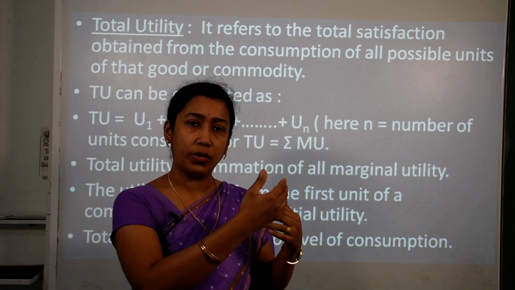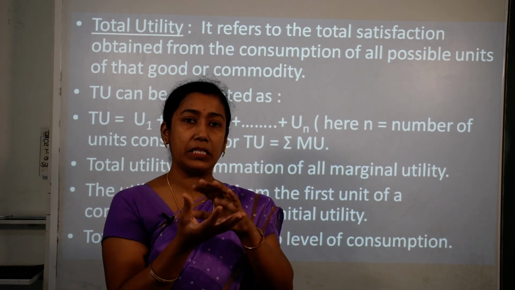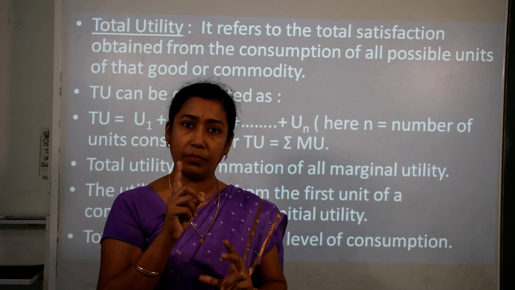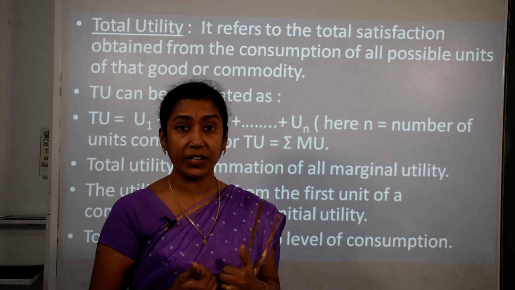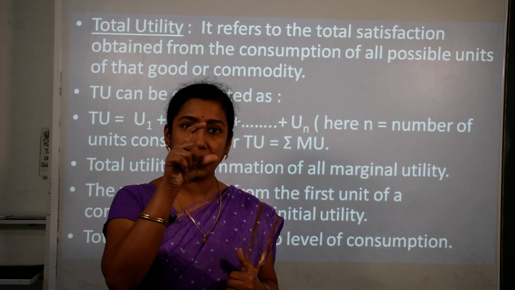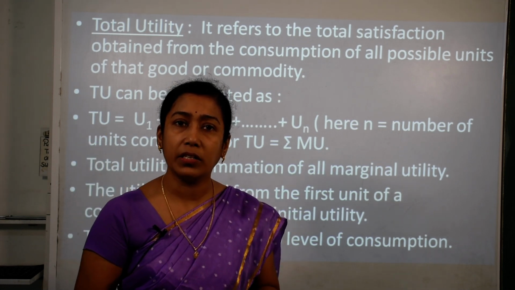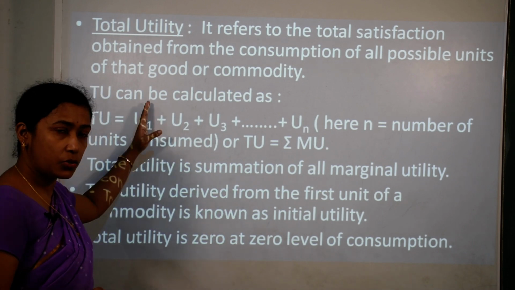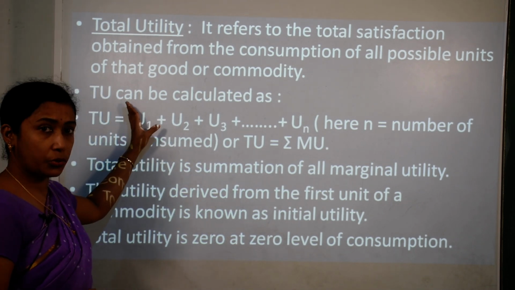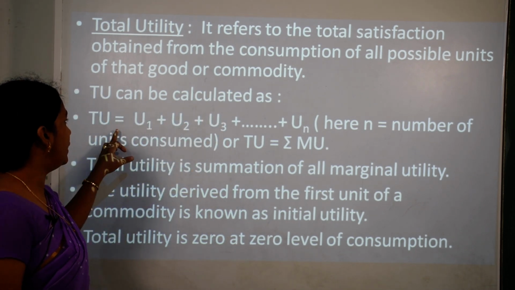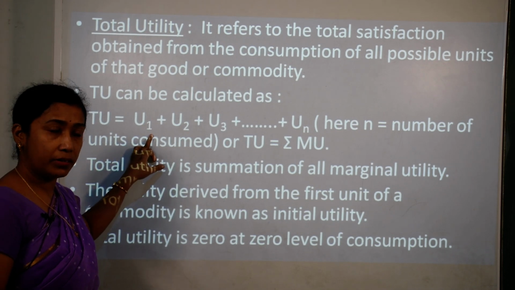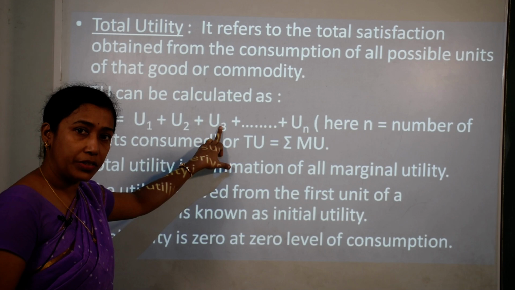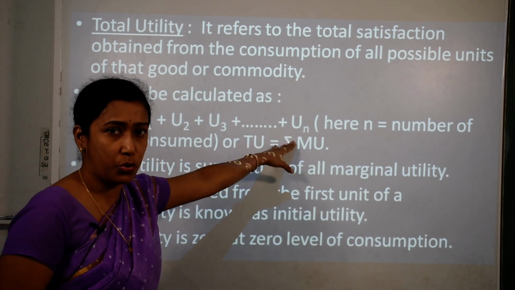So when you consume all the total 5, 6, 7 or it can be more than that, if you consume all the units of that single commodity, the satisfaction which you get, we total that satisfaction. We can have a summation of that utility. It can be called total utility. This total utility can be calculated as utility from the first product, plus the utility of the second, then added with the utility of the third product and so on,